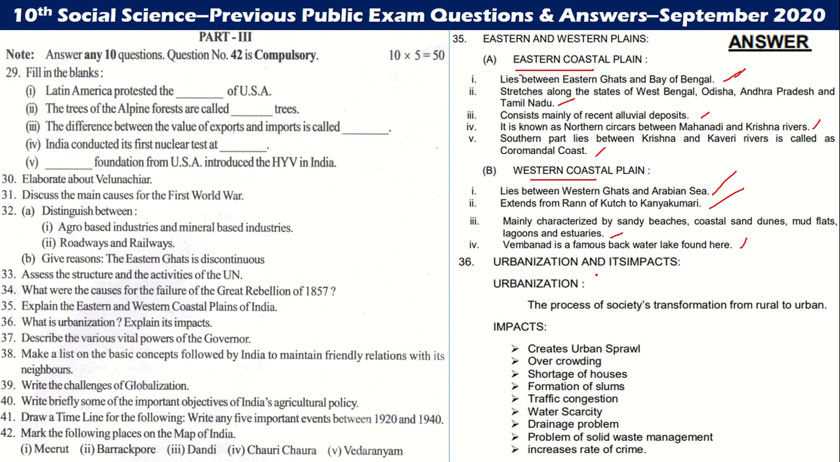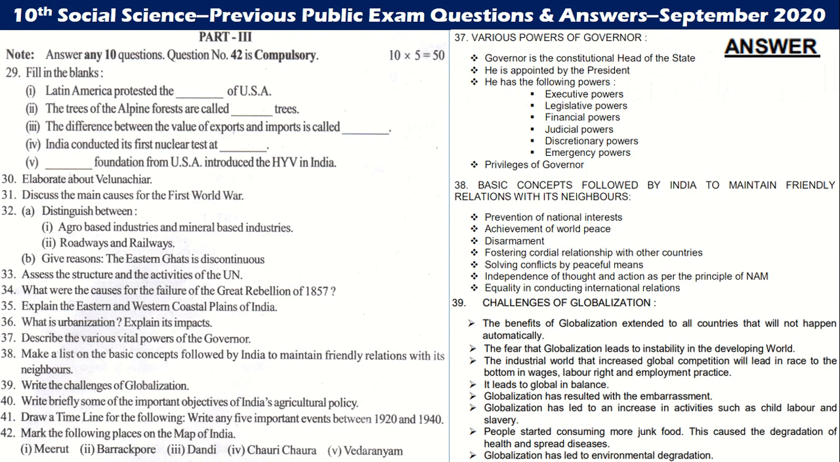Urbanization and its impact. The process of society's transformation from rural to urban. Impacts: urban sprawl, overcrowding, shortage of houses, formation of slums, traffic congestion, water scarcity, drainage problem, solid waste management, increased rate of crime.